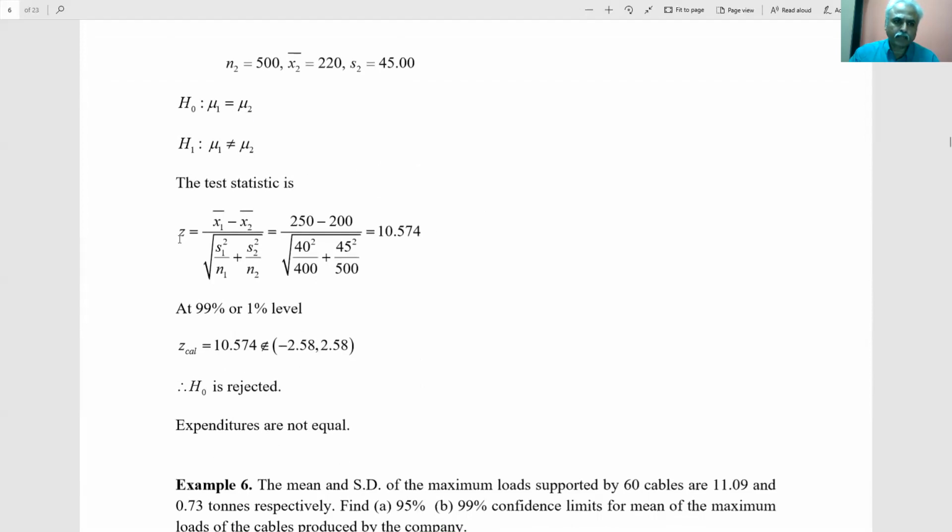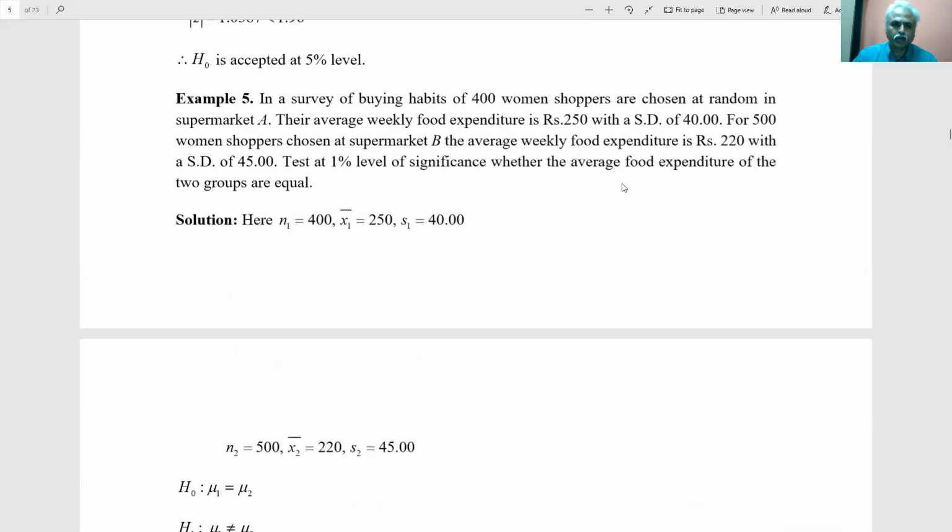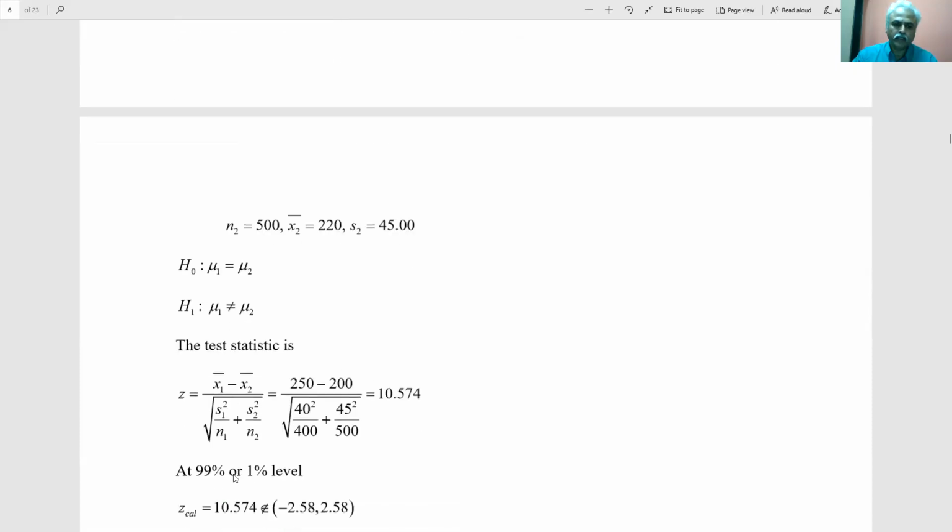Hypothesis, test parameter. Instead of that we call it test statistic. Statistic is used for a sample, parameter is used for a population, and we get some number. If it does not belong to this interval, reject. If it belongs to this interval, accept. If you reject, you have to conclude that they are not the same. If you accept, you have to conclude that it is the same.